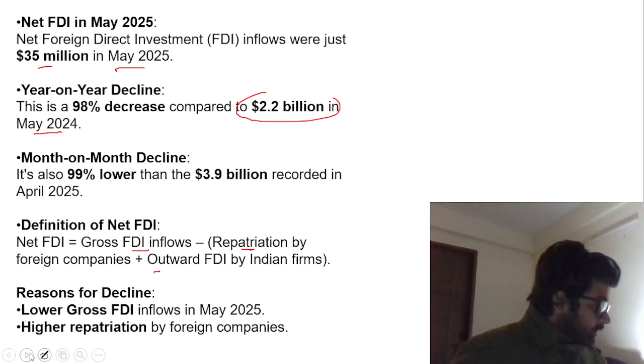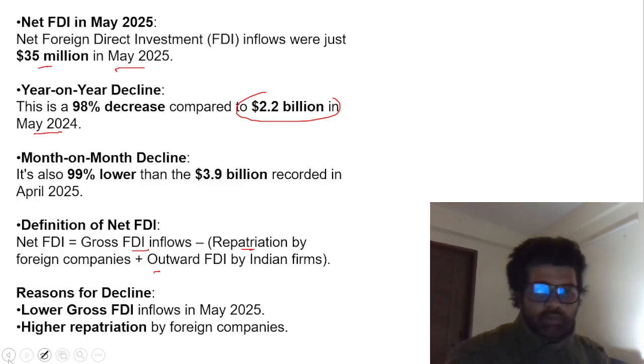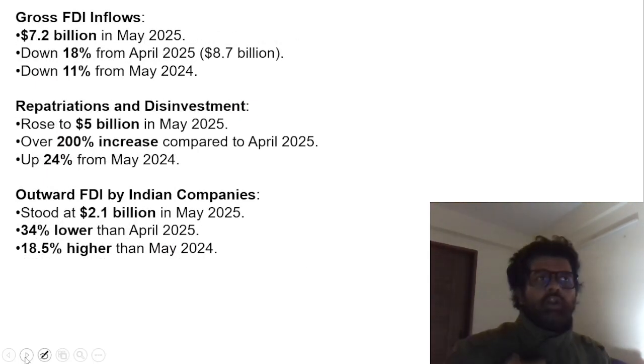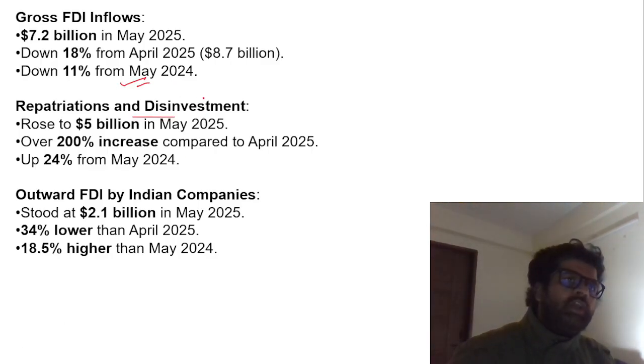Higher repatriation, higher profit booking. They may have earned a lot of profit, and they're sending it back to their country. So, gross FDI inflows, you can see repatriation and disinvestment. They have sold a stake in their company, and they're sending the money back to their homeland.